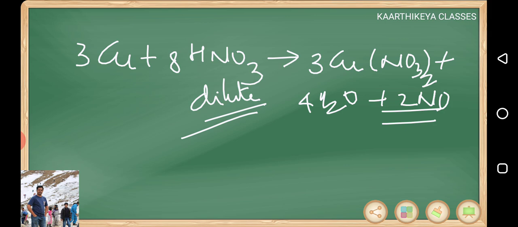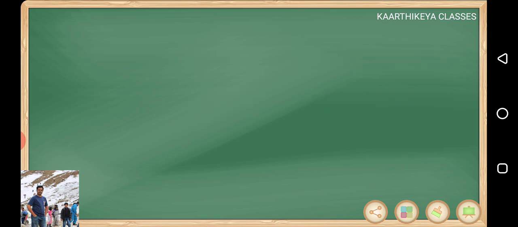NO specialities. In general, we say insoluble, but what do you say better? The nature of the oxide, acidic or neutral, like that. When they are dissolved in water, if they are soluble and forming an acid, they are acidic. If they are insoluble, not forming any type of acid or base, then you can call them neutral.